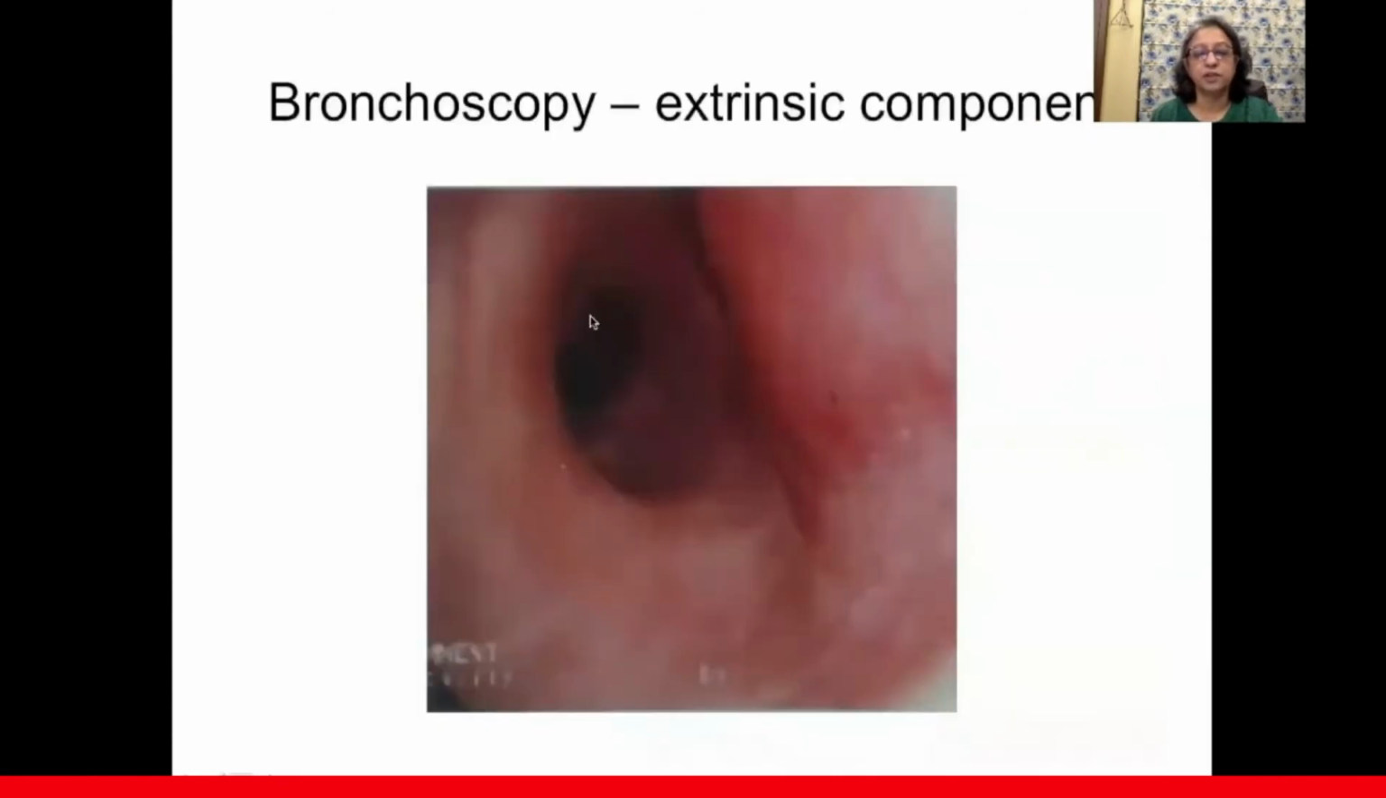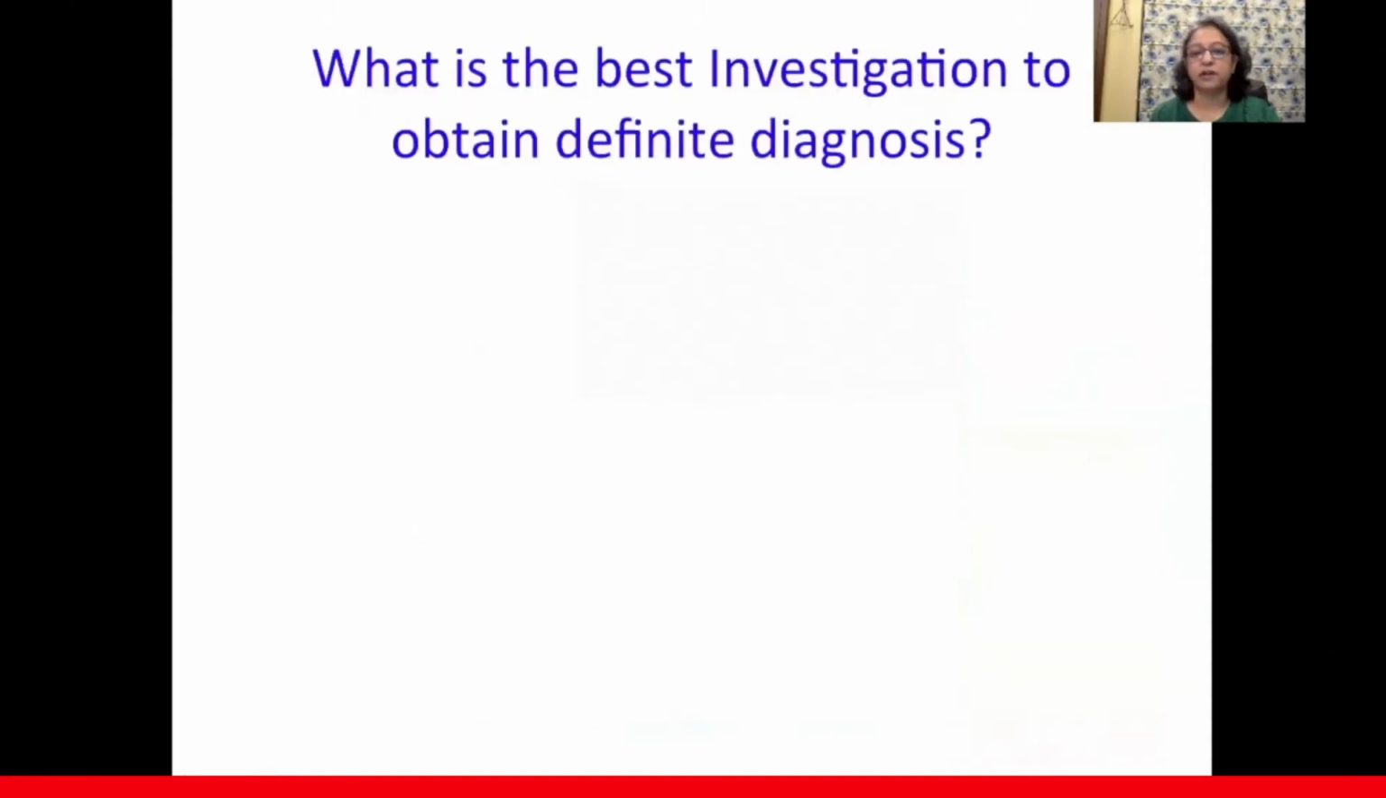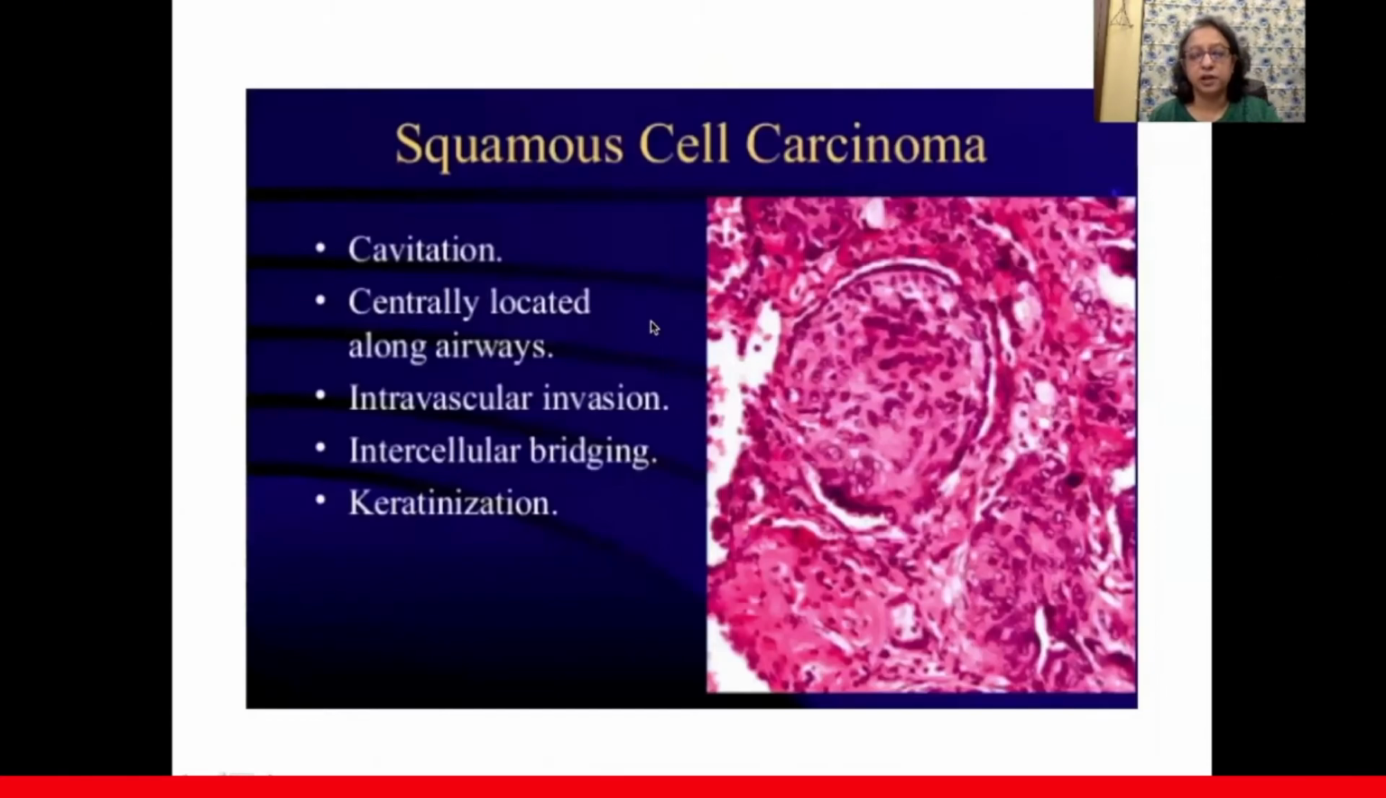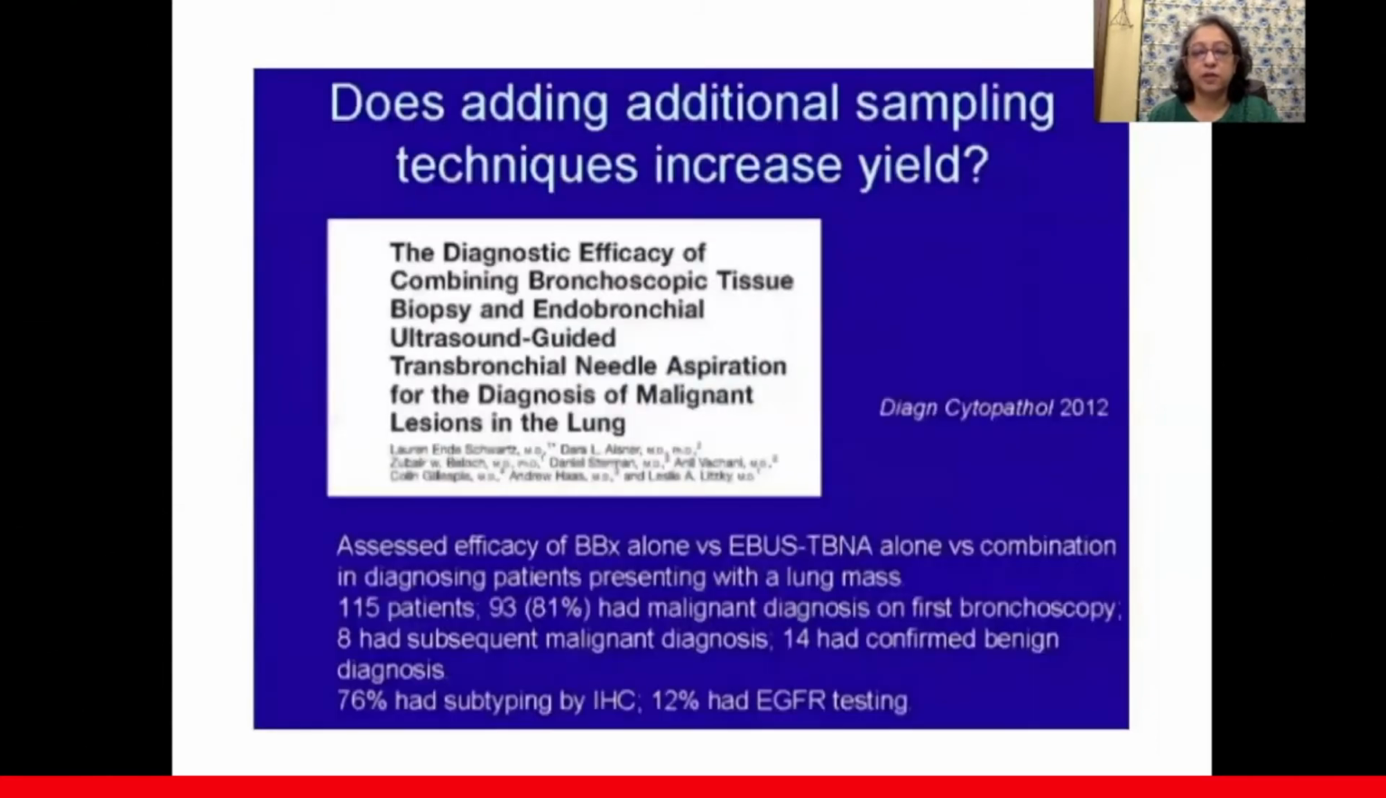As you can see, there is no endobronchial disease, but there appears to be an extrinsic compression. Now, in this case, endobronchial ultrasound is an extremely good guide to help definitive diagnosis. As you can see, endobronchially, you can see a well-localized lesion here, which clearly, by doing transbronchial needle aspiration cytology, gave us the diagnosis of squamous cell carcinoma in this patient.